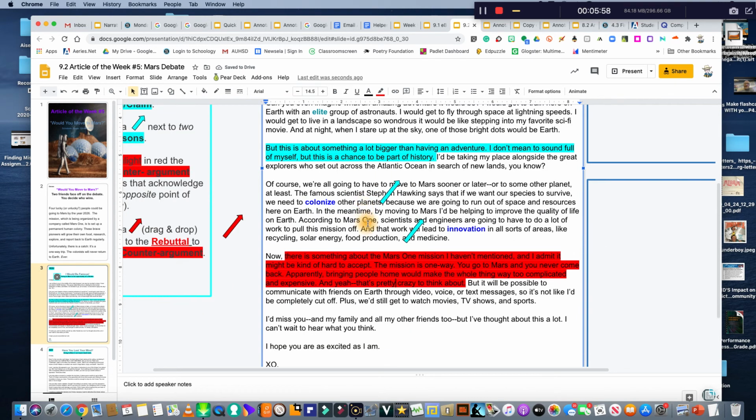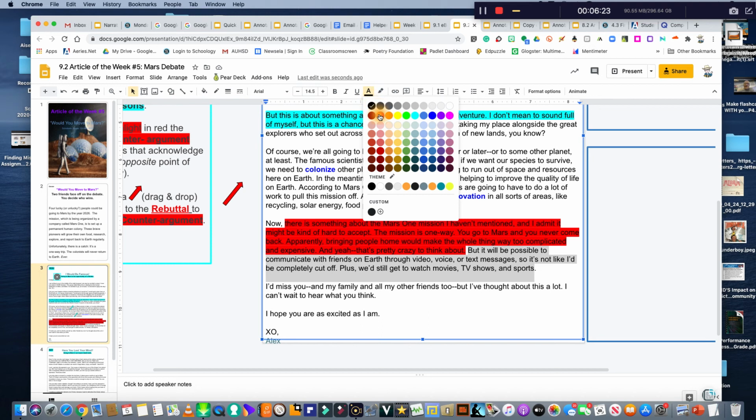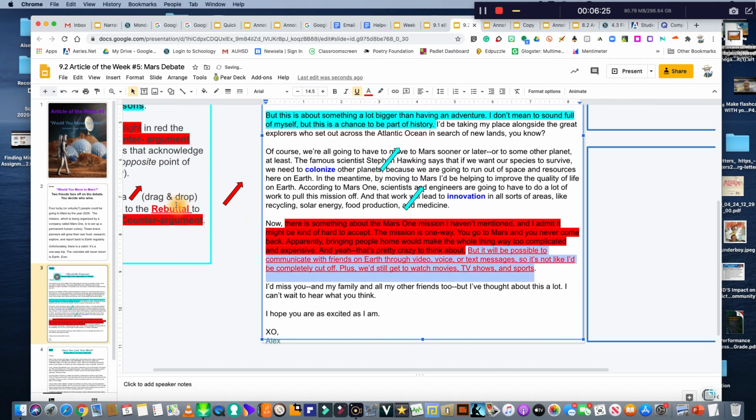Now, how do you beat a counter argument? Why would you do it? Because when you beat it, you're really convincing your reader that you know more. So, yeah, I never get to come back, but it will be possible to communicate with friends on Earth. We're going to underline this as the rebuttal. And I can send text messages and I can watch movies like on Earth and watch sports. We're going to turn those letters red and underline. That's what we do with a rebuttal.